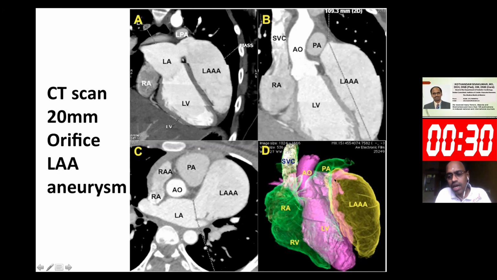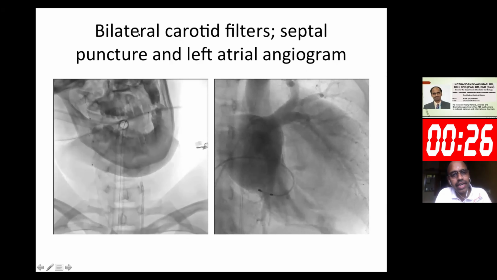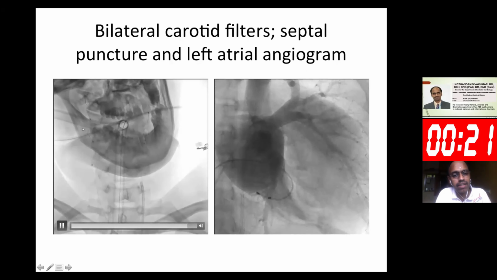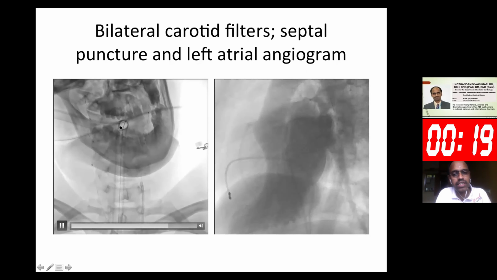So to put her on a cardiopulmonary bypass was going to be difficult. So we took her into the cath lab. We put in bilateral carotid filters. This is a right filter and a left filter. Both the carotids now have filters put in.